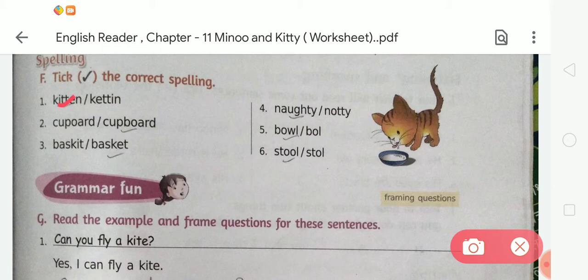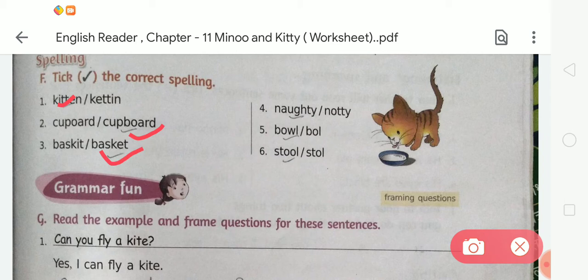Now tell me what the spelling of cupboard is. C-U-P-B-O-A-R-D, cupboard. So second one is correct. Next, in number three, there is a spelling of basket. So student, what is the spelling of basket? Here are two examples, B-A-S-K-I-T and B-A-S-K-E-T. Which one is correct? We know that the spelling of basket is B-A-S-K-E-T, basket. So we have to take the correct spelling.